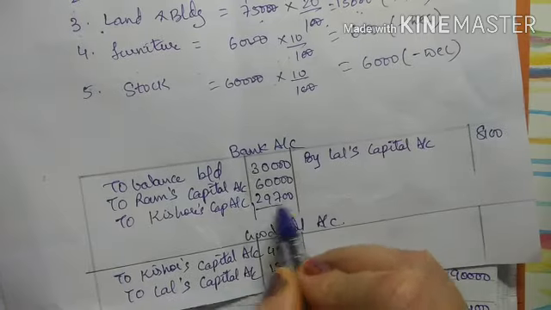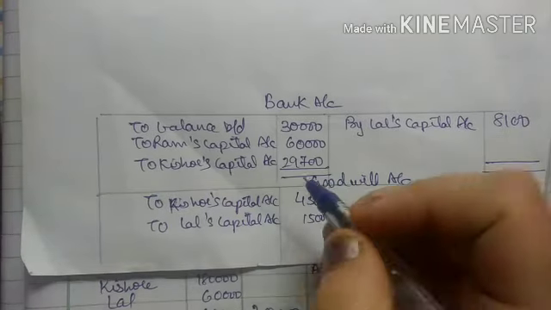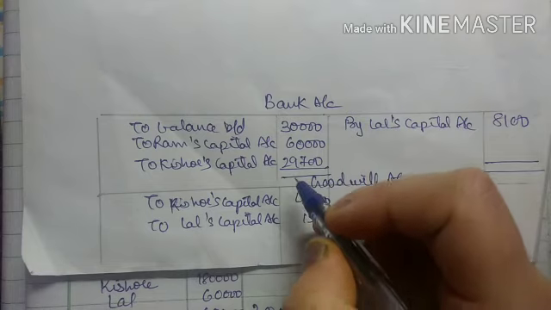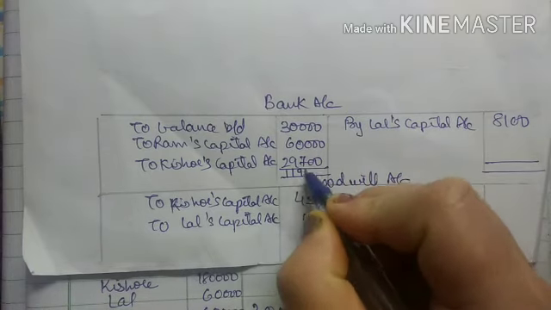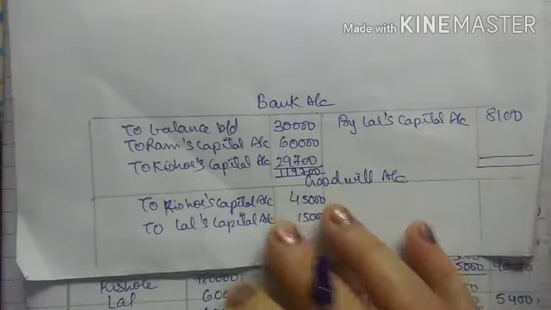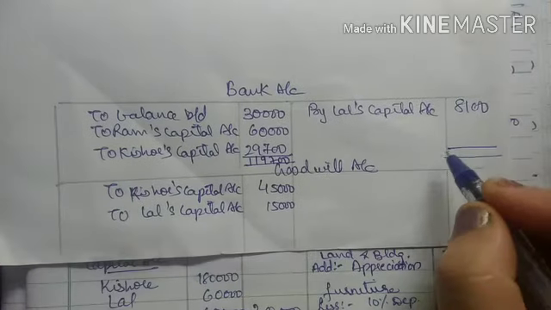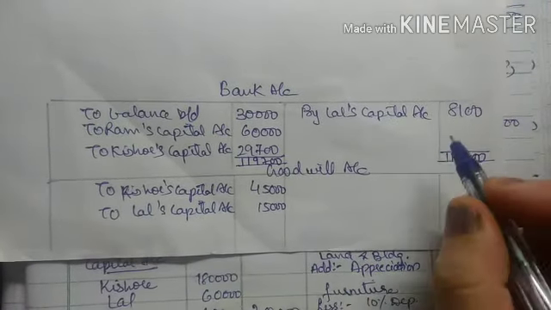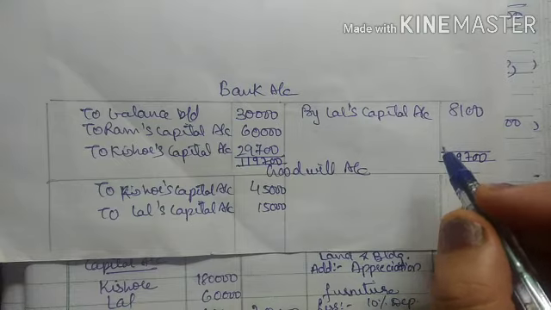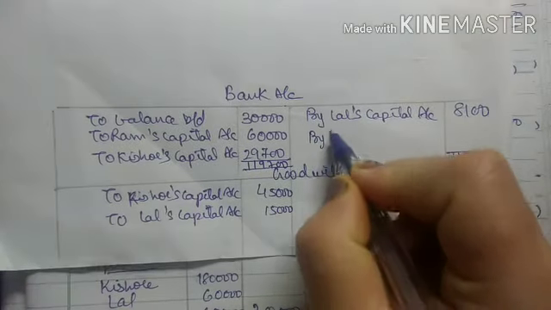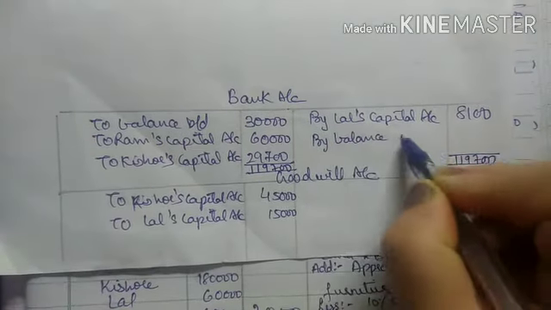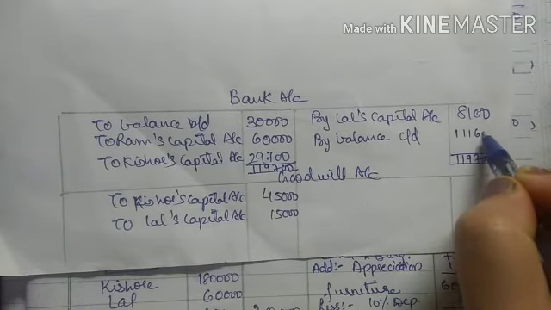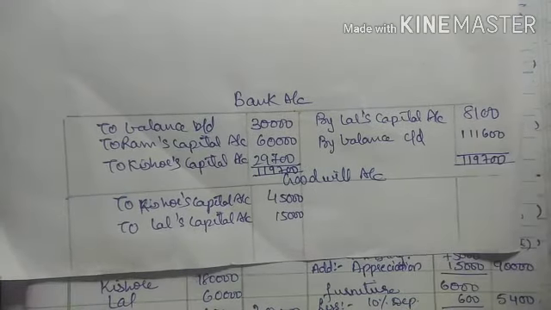So after this I will close the bank account. So now when I total the bank column debit side, I will get the total as 1,19,700. So here also I will write 1,19,700. From this 8,100 is deducted, so I will get by balance carried down 1,11,600.